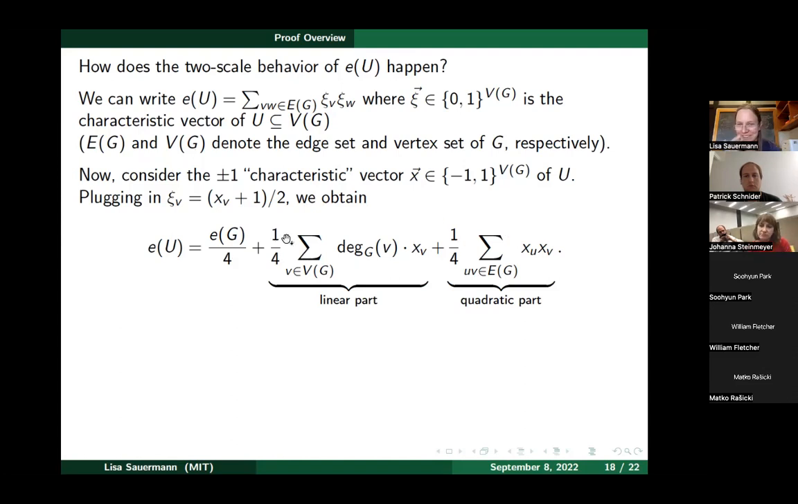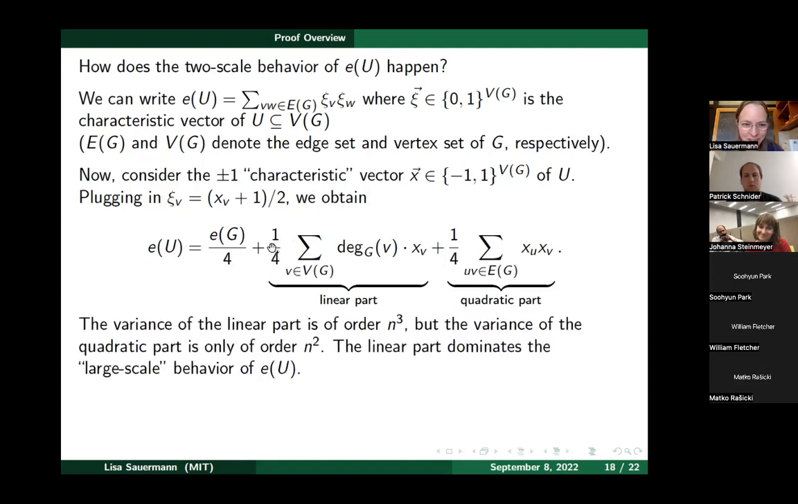So again, it's maybe not clear why you would do this, because this formula looks more complicated and maybe still not helpful. But actually, if you analyze this now, you see that this is somewhat insightful, because if you just look at this linear part, you can calculate its variance, and it's on the order of n cubed. But the variance of this quadratic part is only on the order of n squared. So this quadratic part has a smaller variance than the linear part. So that means the linear part dominates the large scale behavior of this random variable E(U).